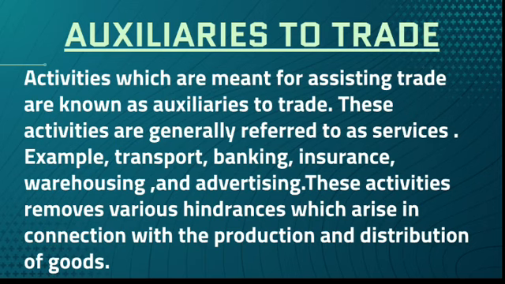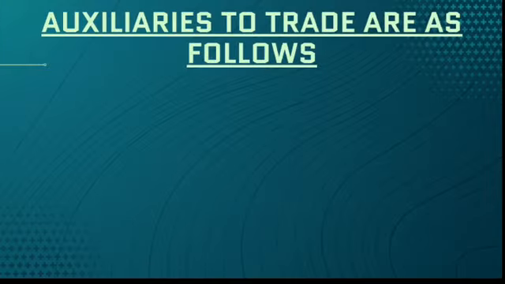So these auxiliaries to trade will remove the various hindrances. Hindrances means the barriers or the obstacles or the problems that you come across in trade or during the distribution of goods and services from the place of production to the place of consumption. Whatever problems you face are all removed and solved. The barriers are removed and overcome by these auxiliaries to trade that support trade in order to carry out the business smoothly. So this is what auxiliaries to trade are. They are also called aids to trade. Auxiliaries to trade are as follows. We'll study them one by one.